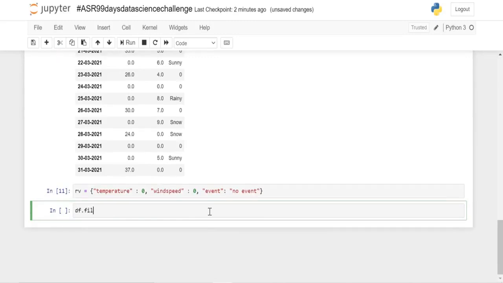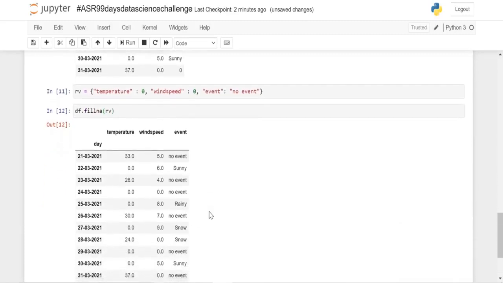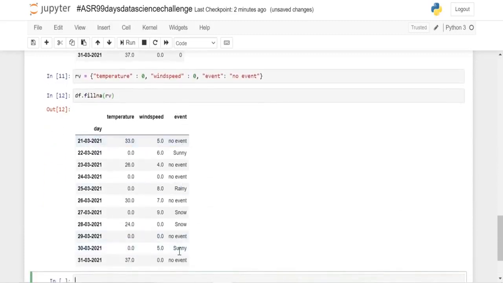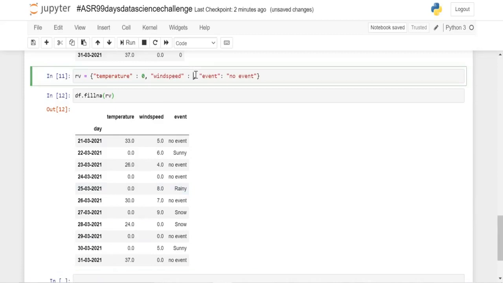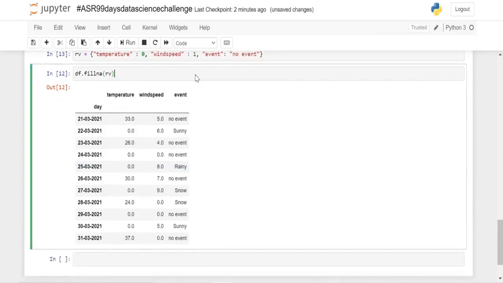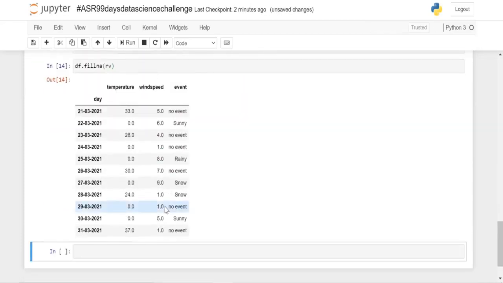And now let's use our fillna function. So df.fillna, in which I am passing my dictionary rb, and here we can see the difference. In event we have filled the values with 'no event', and in temperature and wind speed we have filled with 0, and we can also fill with 1 here, and here it is. But still it doesn't make any sense, because on the first day, that is 21st March, the temperature is 33, and on the next day it cannot be 0 for sure.